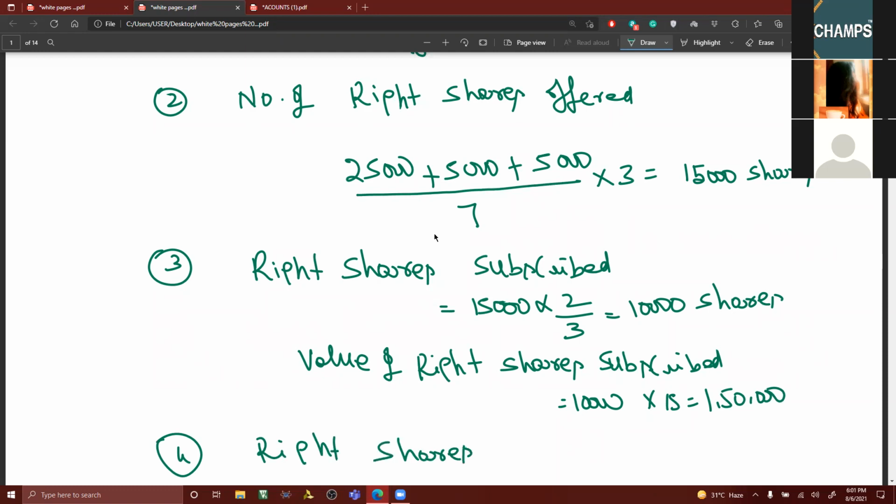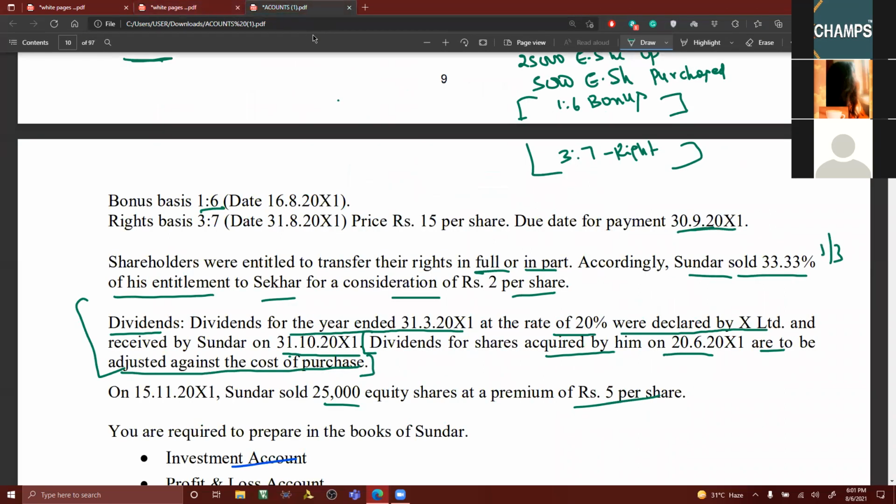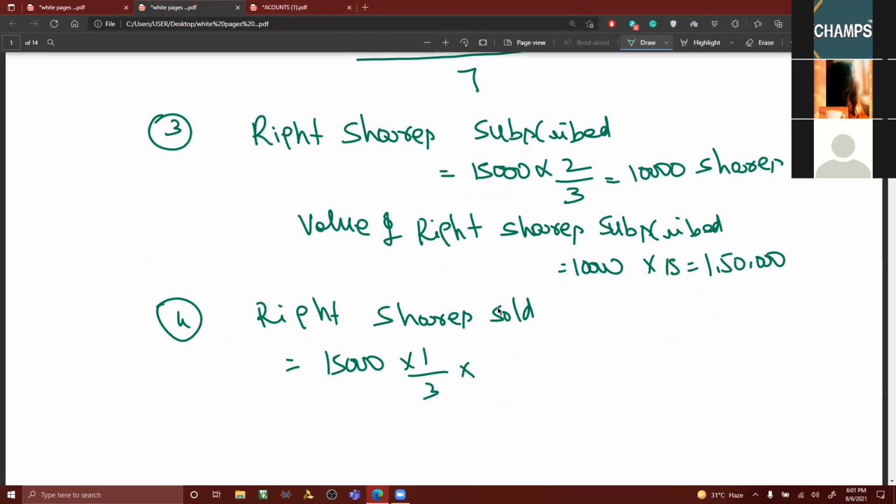Next, right shares renounced or right shares sold. 15,000 into 1 by 3, into what is the value of right shares sold? 2 rupees, sir. 2 rupees per share. That is, into 2 rupees, rupees 10,000 is credited to profit and loss account.